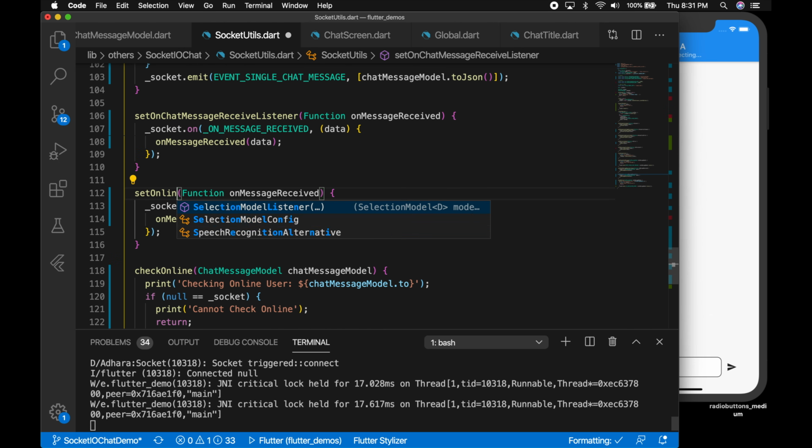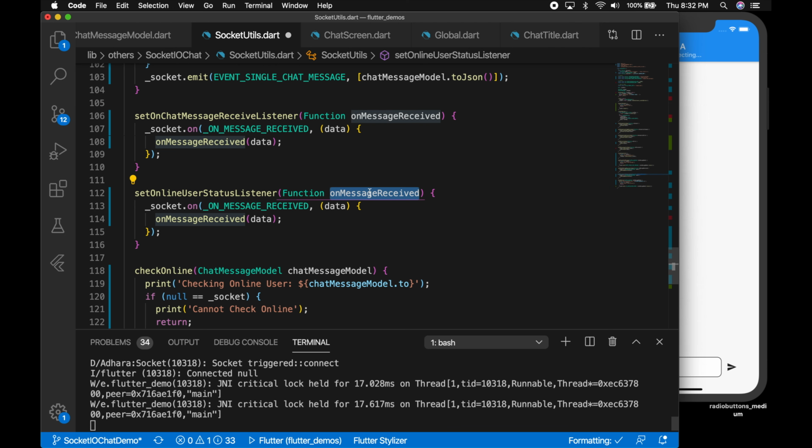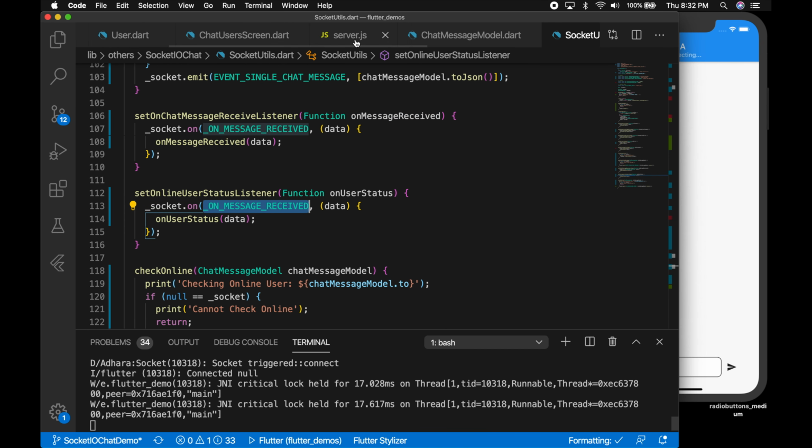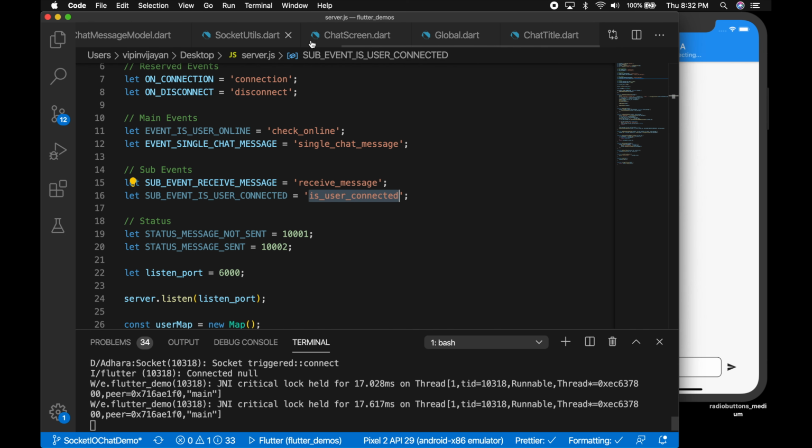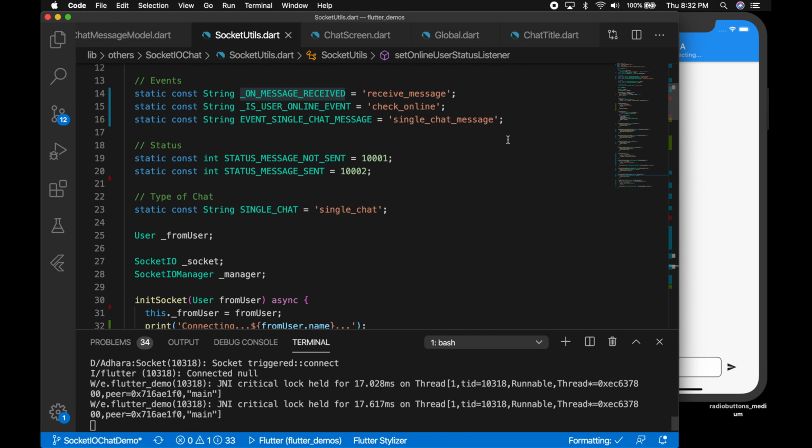So let me write another function to get the value from the server when we are checking online. Okay, our function is on user status. Okay, so let's change the event back to, so that's an event that we are going to send from the server.